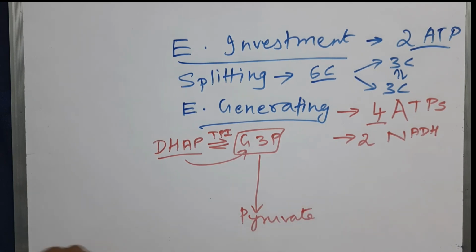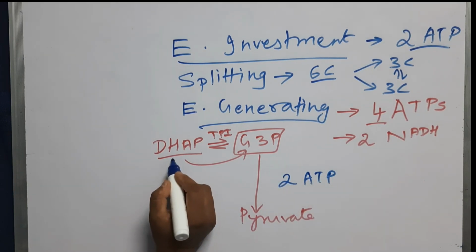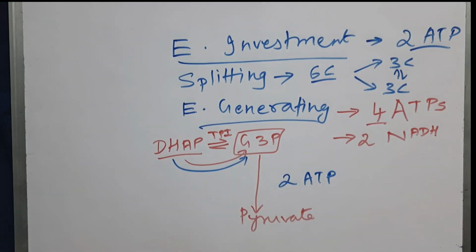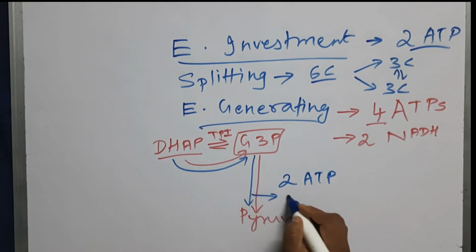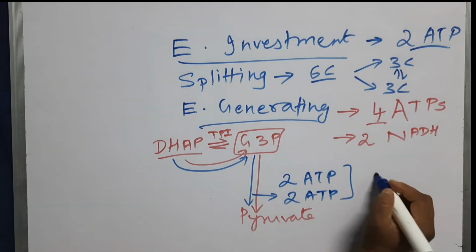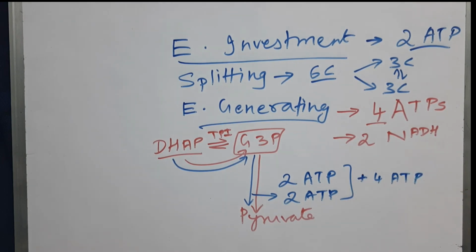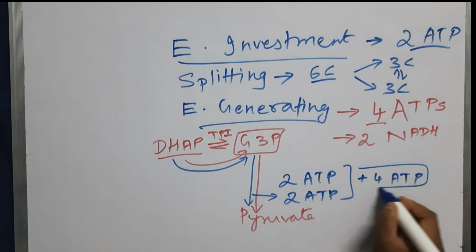In this, we have seen that there is liberation of 2 ATPs. Now this DHAP also becomes glyceraldehyde and also will be finally converted to pyruvate, so this also will give you 2 ATPs. So a total of 4 ATPs are produced. So we can write plus 4 ATPs because we are generating.